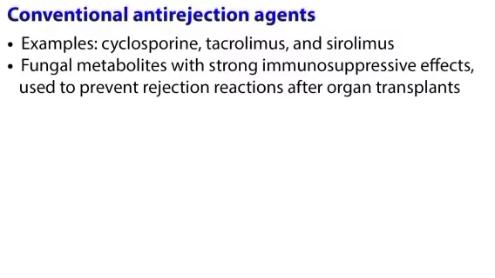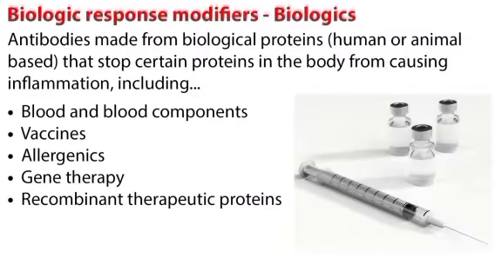It is not chemically related to cyclosporine, but their mechanisms of action are similar. Cyclosporine binds to cyclophilin, while tacrolimus binds to the immunophilin FK binding protein, that is FKBP, and both complexes inhibit calcineurin.